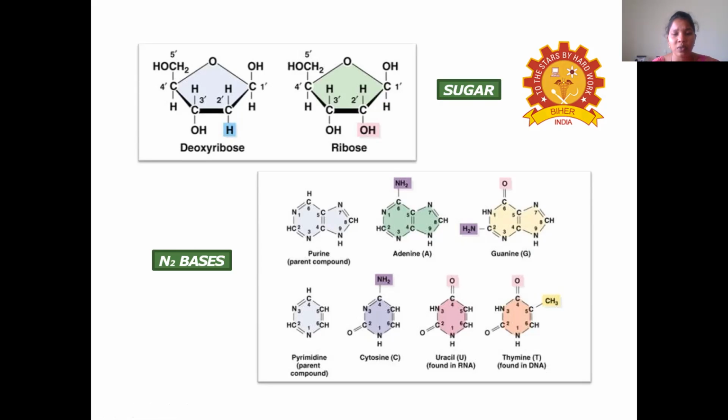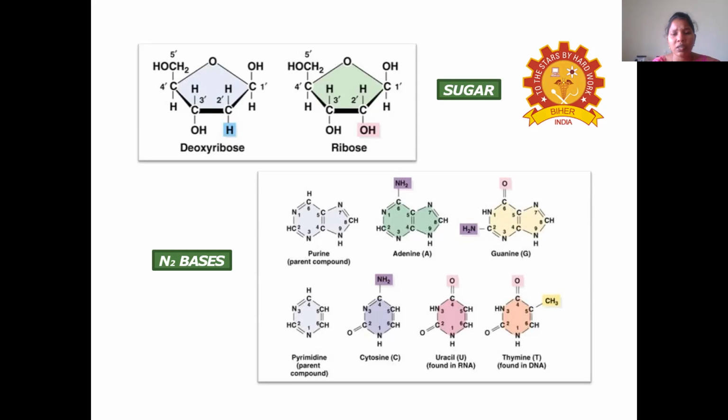Those two types of nitrogenous bases are present. Those are purine and pyrimidine. So this is the basic nucleus present in the purine, and the purine nitrogenous bases are adenine and guanine. So what is the difference between adenine and guanine?